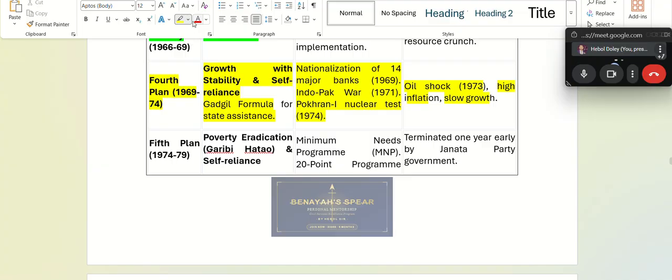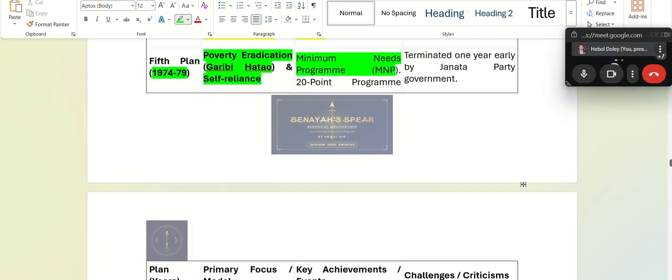All right. Then the fifth plan comes in. Fifth plan from 74 to 79. It was poverty eradication plan. Garibi Hatao. Who was the prime minister? Can anyone tell me during this period? So Indira Gandhi. Indira Gandhi was there. Her slogan was also that, Garibi Hatao. Okay. So minimum needs program was launched during this period. Okay. However, this plan was terminated early when Janta Party comes to government.